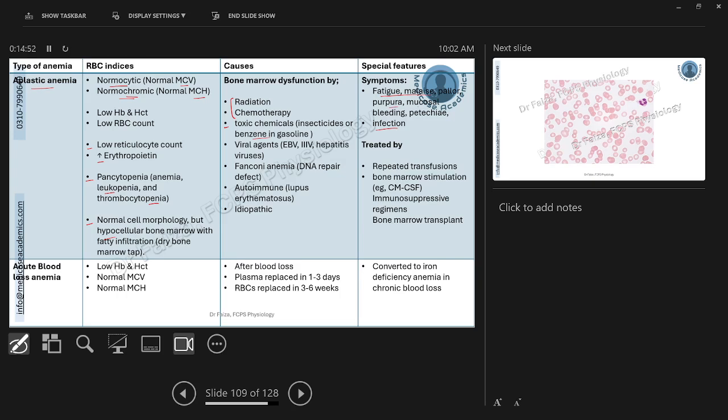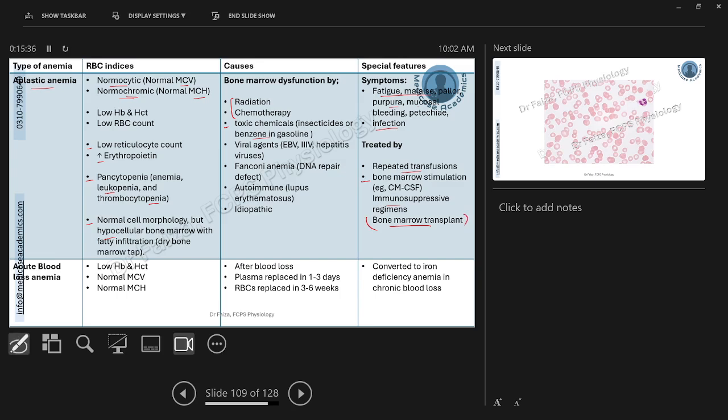To treat this aplastic anemia, some are supportive treatments and some are there to treat the root cause. For example, repeated transfusions will sustain the aplastic anemia symptoms for a while, but ultimately the patient will need the bone marrow transplant. At the same time, we have to treat the root cause of that. For example, if it was an autoimmune disorder, we will have to give the immunosuppressive agents. If it was because of exposure to certain chemicals or radiation, the bone marrow stimulating factors may also provide the symptomatic relief for a while, but the ultimate treatment for all is bone marrow transplant.